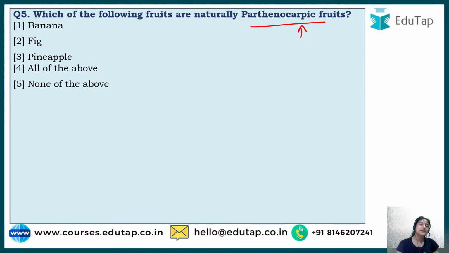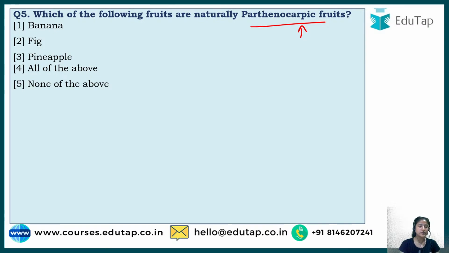Now after fertilization, the flower would start converting into a fruit. But in parthenocarpy, this fertilization process does not take place, so the flower converts into the fruit directly.